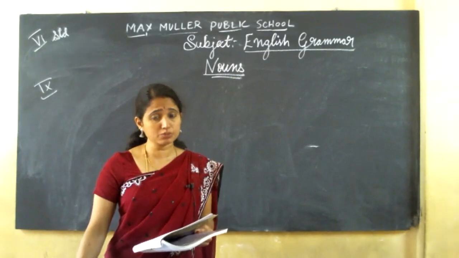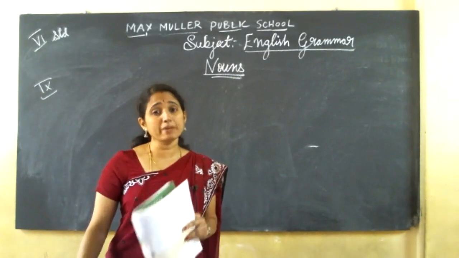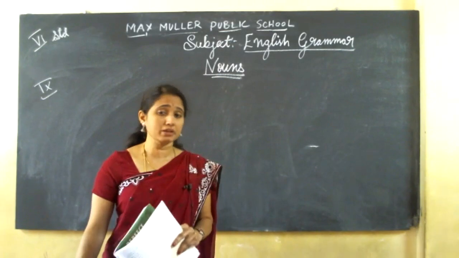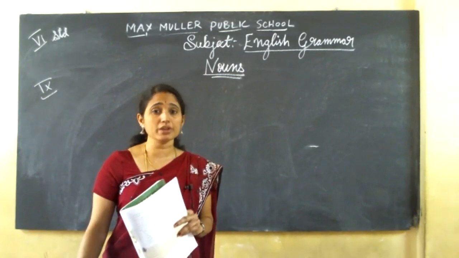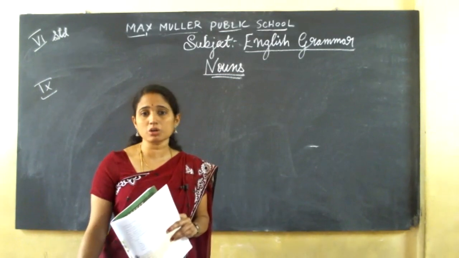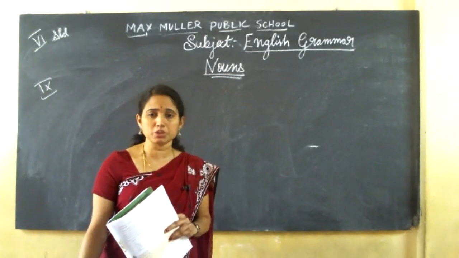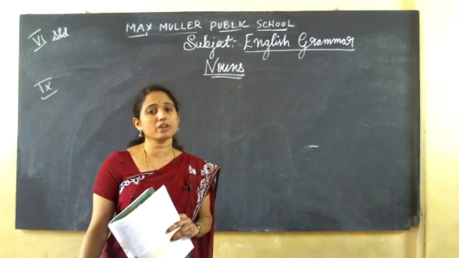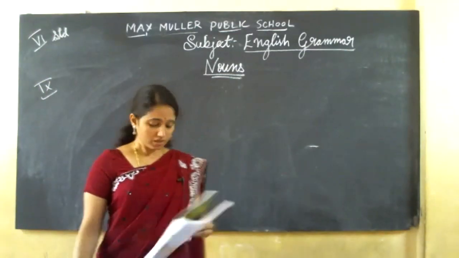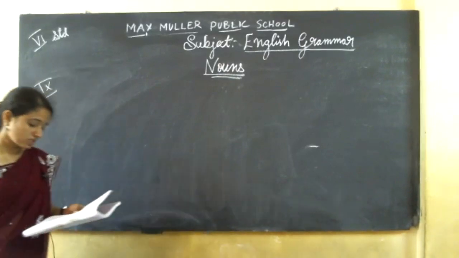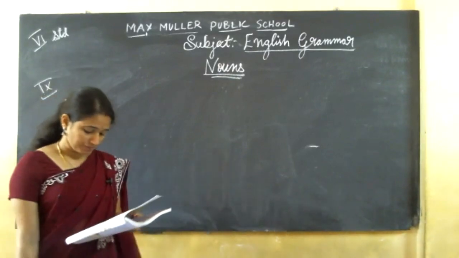Write in the grammar textbook using a pencil. Don't use the pen to write in the grammar textbook. I know you are grown-up 6th standard students, but still you have to write with the pencil only in the grammar textbook. Now I'll read out the passage and I'll give you the answer.